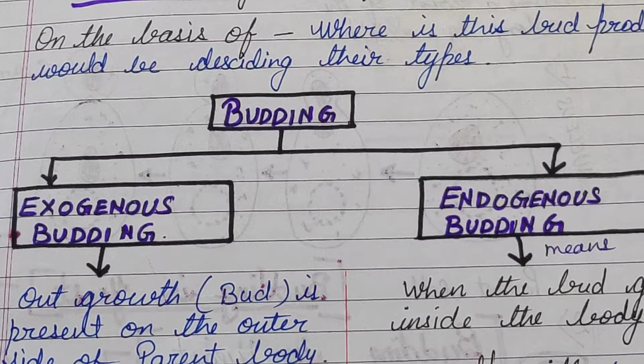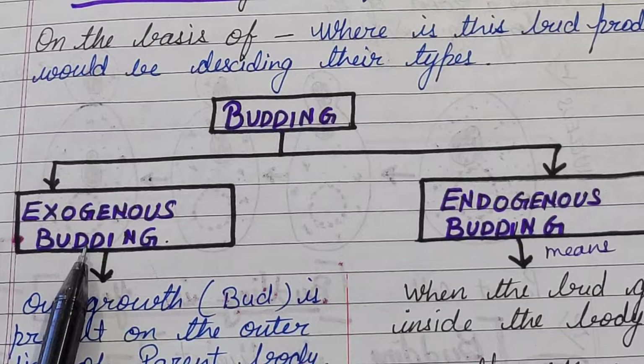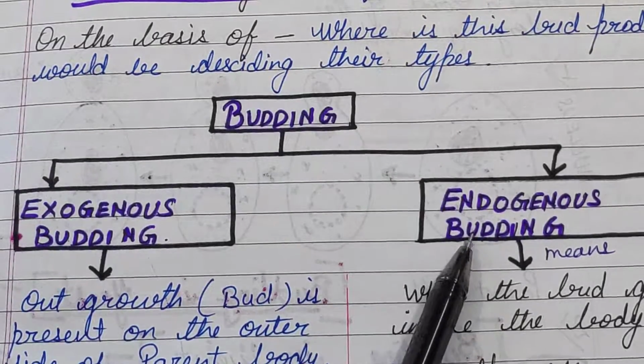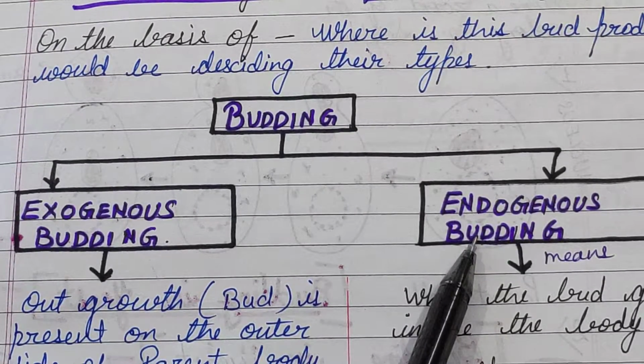Now, I will tell you the types of budding. On the basis of where the bud is produced, we decide their types. Number one is exogenous budding, and number two is endogenous budding.